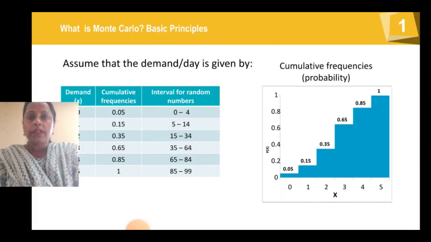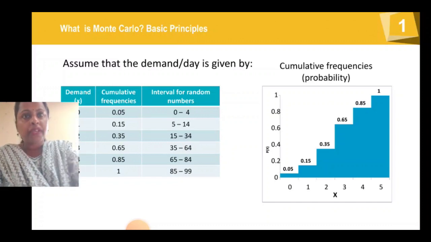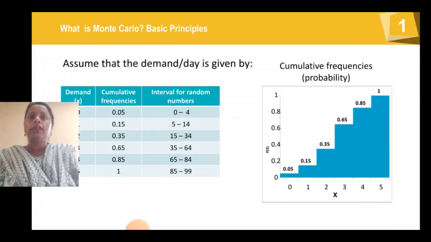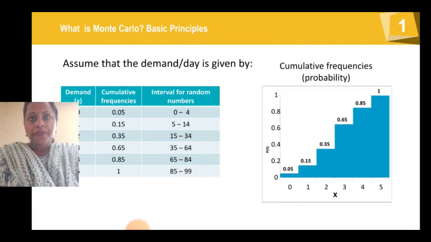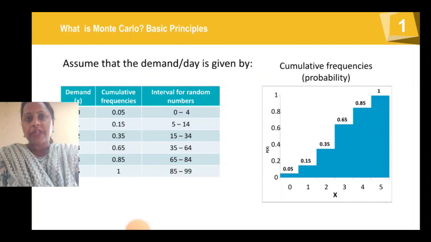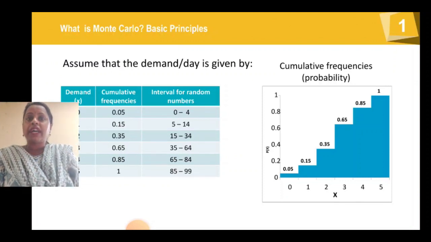Here you can see on the left hand side the demand is given, on the day 1, 2, 3, 4, 5, 6. And cumulative probabilities were calculated in the previous slide. For day 1, the cumulative frequency is 0.05. For the next day 2, the cumulative frequency is 0.15. For day 3, 0.35. For day 4, it is 0.65. For day 5, it is 0.85.